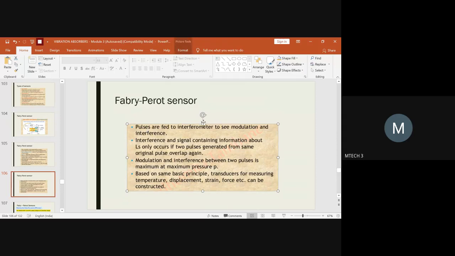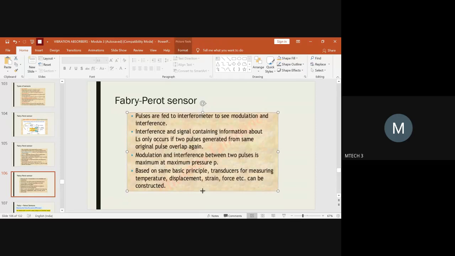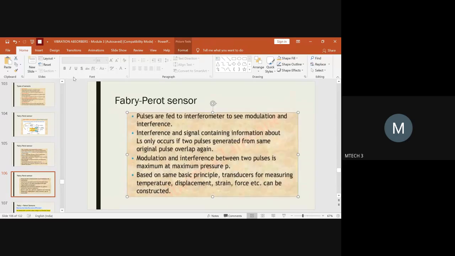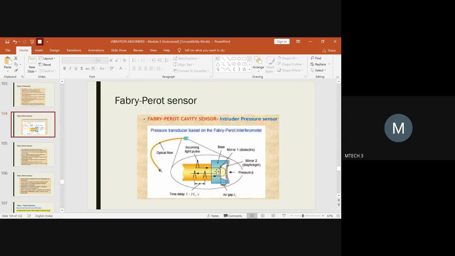Here, the pulses are always fed to the interferometer to see the modulation and interference. Pulses are nothing but the light rays, usually fed into this type of optical fiber to see the modulation and how the interference actually comes into the picture. This interference can be a single mode pulse or a multi-mode pulse, and it mainly depends on the air gap between the two mirrors.